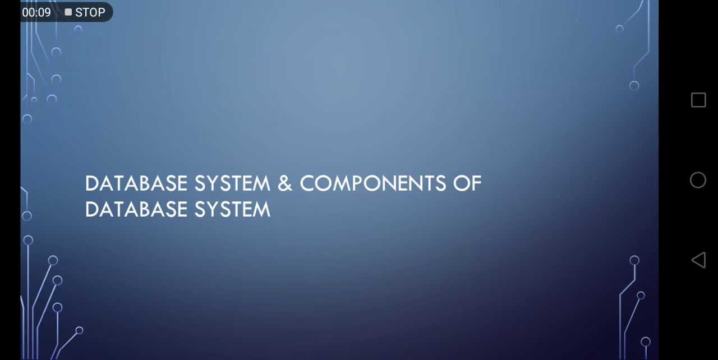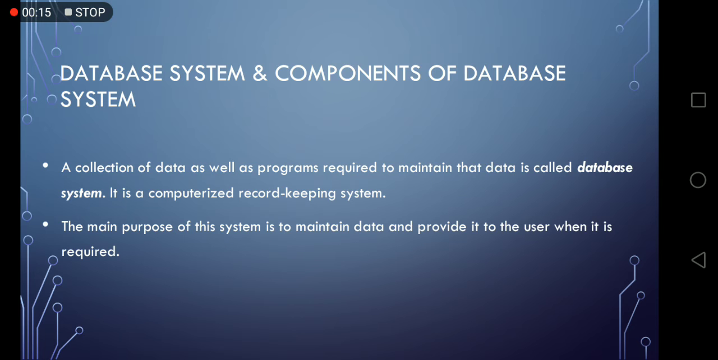Our today's topic is database system and components of database system. First we need to understand what is database system. A collection of data as well as programs required to maintain that data is called database system. It is a computerized record keeping system. The main purpose of database system is to maintain data and provide data to its users when it is required.